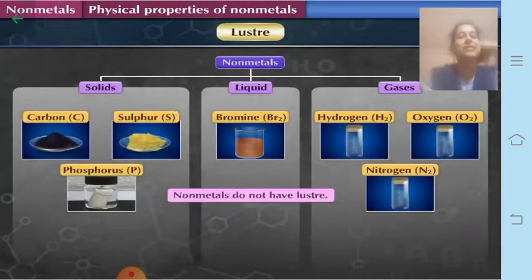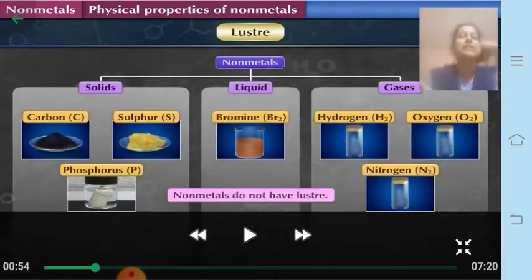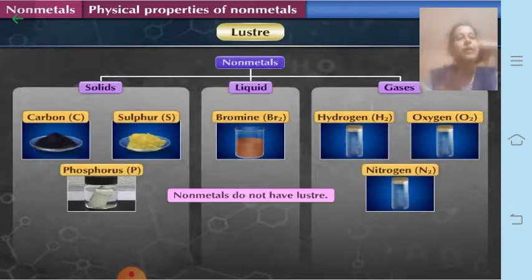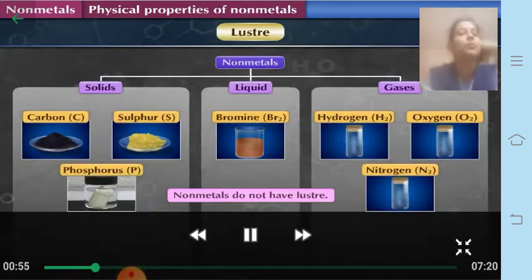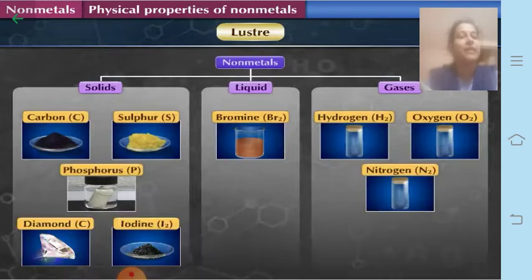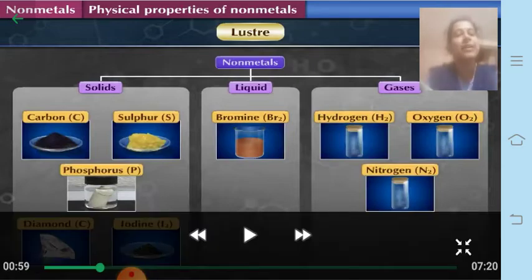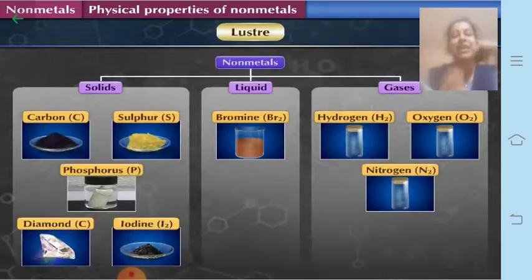Next, luster, that means shine. Since they are found mostly in the gaseous state, they do not have any luster. Those in the solid state also do not have any shine. Suppose carbon in the form of coal, does it have any luster? No. But diamond, one of the allotropes of carbon, is an exception.